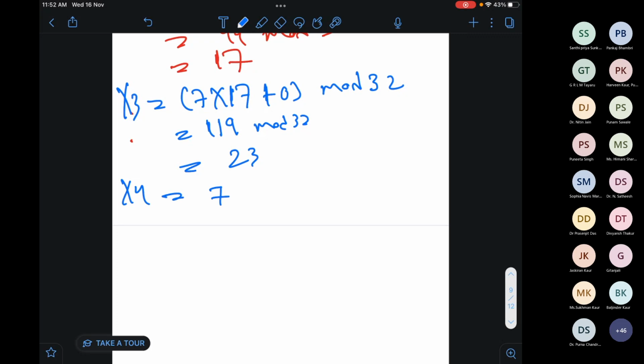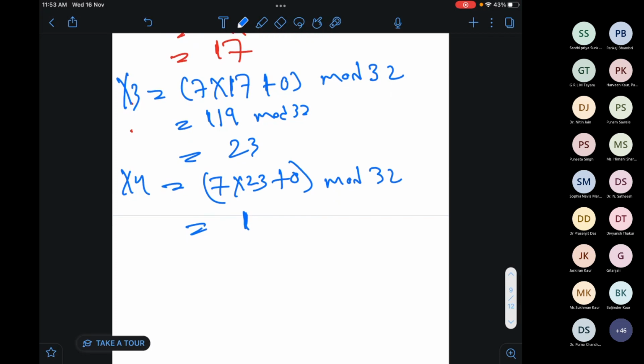So here 7 into 23 plus 0 mod 32 is equal to 1. Please check. And then x5 is equal to 7 into 1 plus 0 mod 32, and that equals 7.